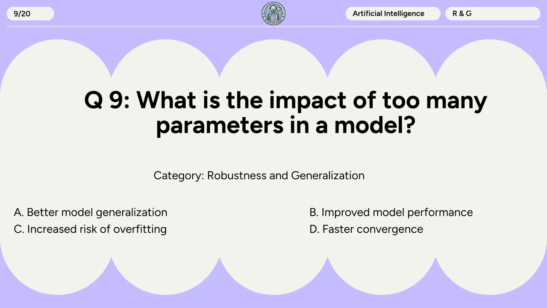Question 9. What is the impact of too many parameters in a model? A. Better model generalization. B. Improved model performance. C. Increased risk of overfitting. D. Faster convergence.